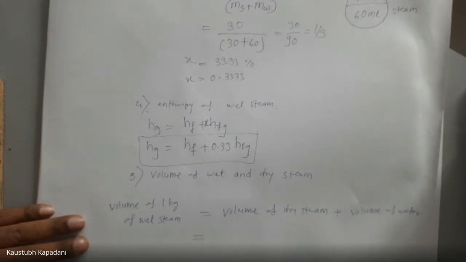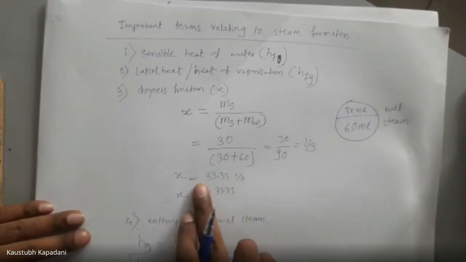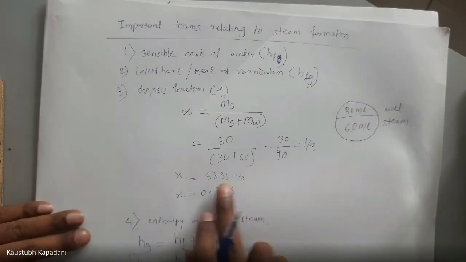How to find out the volume of dry steam? Suppose in this example it has 33.33% steam.